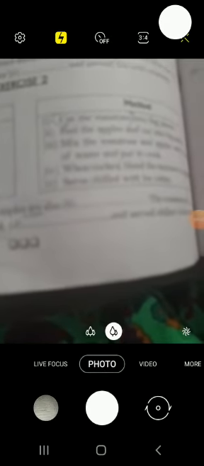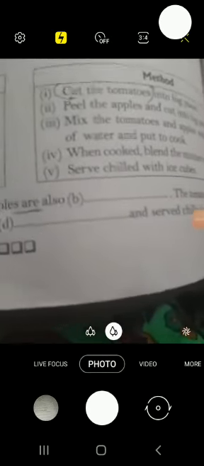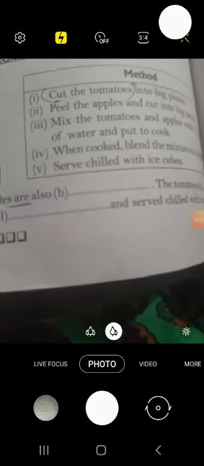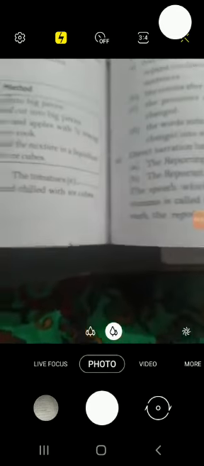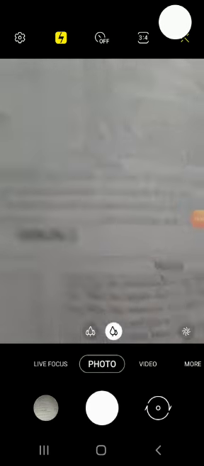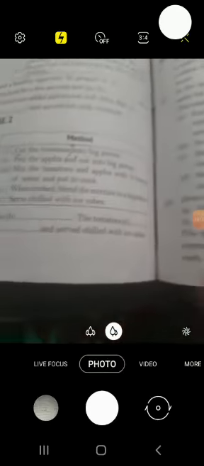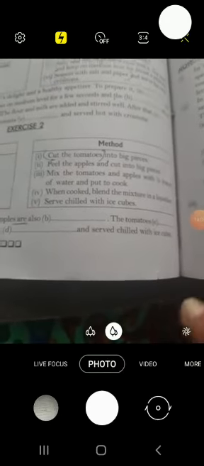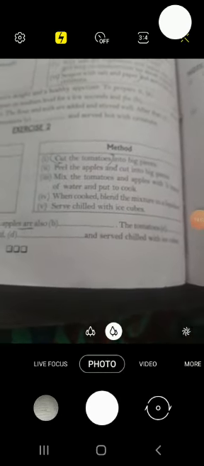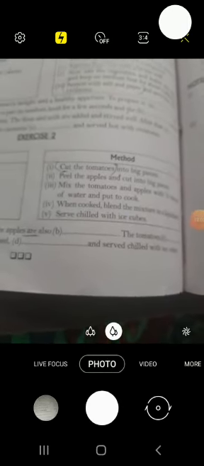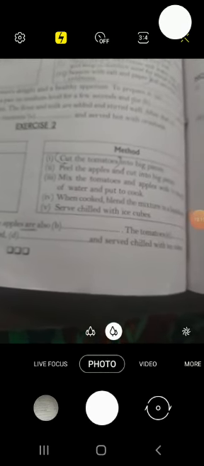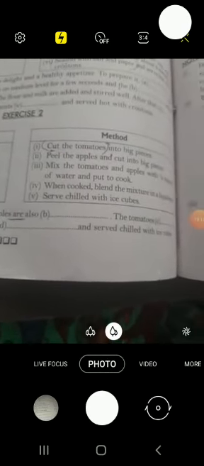So children, this is how to change active into passive. Now you try to do it from your grammar book. I will give you some sentences to change from active to passive just after some time, because the topic is over. So if you have any difficulty, you can ask me. That is all, children. Thank you very much.